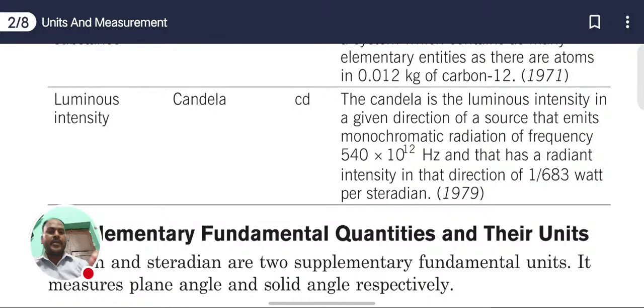This was defined in 1979, according to the source of light.